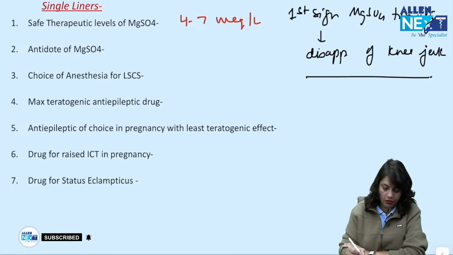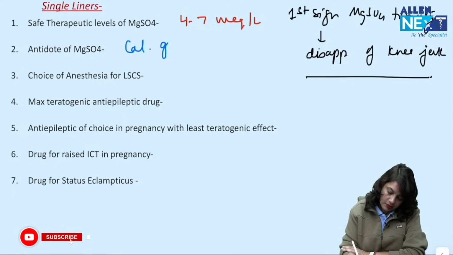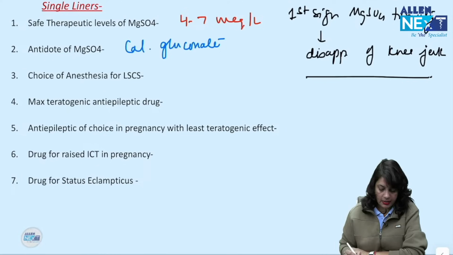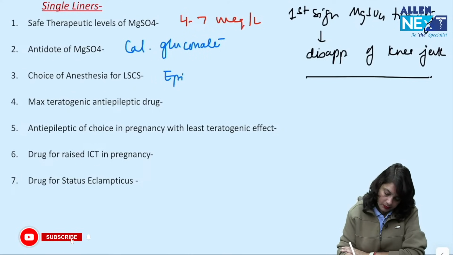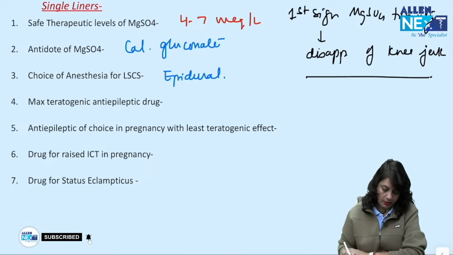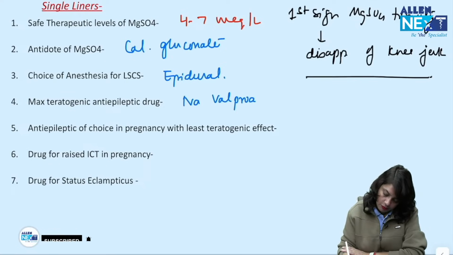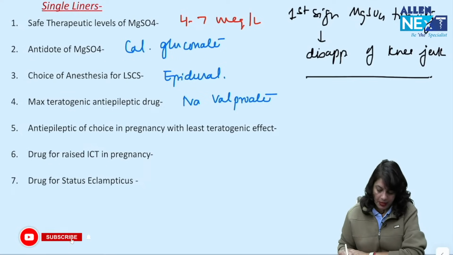What is the antidote of magnesium sulfate? Calcium gluconate. What is the choice of anesthesia for cesarean? Epidural. Maximum teratogenic anti-epileptic drug? Sodium valproate. Anti-epileptic of choice in pregnancy with least teratogenic effect?